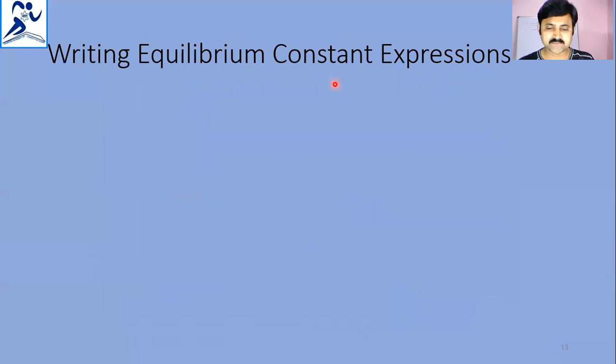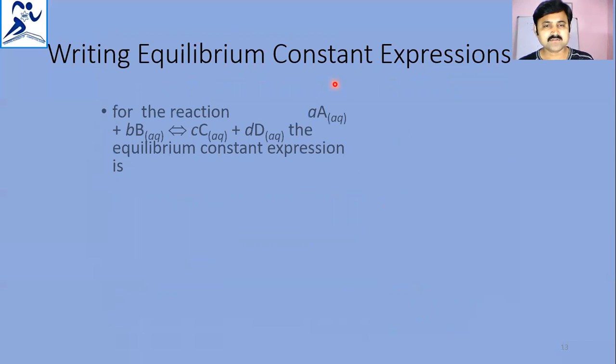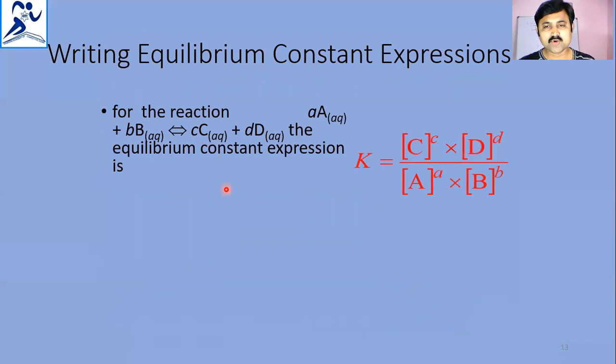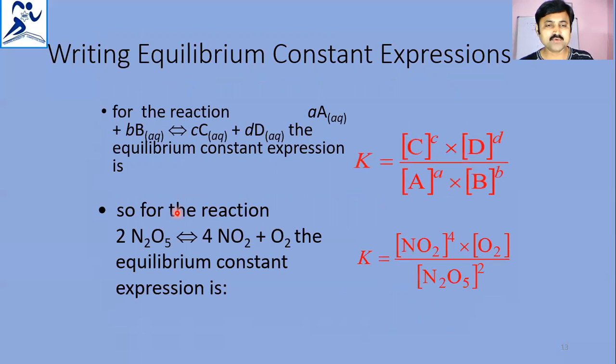Writing the equilibrium constant expression for the same reaction we have taken, K is equal to [C]^c [D]^d divided by [A]^a [B]^b. For the reaction 2N2O5 giving rise to 4NO2 plus O2, the coefficient of NO2 is 4 and the coefficient of O2 is 1. In this balanced equation, [NO2]^4 into [O2] divided by [N2O5]^2 is the equilibrium constant expression for this decomposition of nitrogen pentoxide into nitrogen dioxide and oxygen.